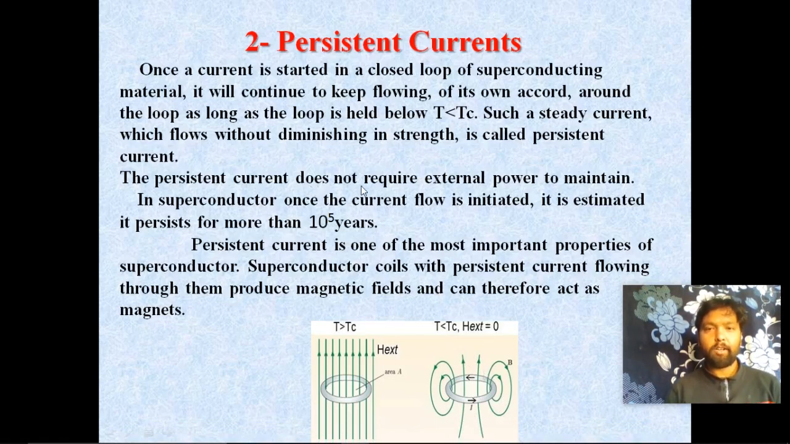The persistent current does not require external power to maintain it. In a superconductor, once the current flow is initiated, it is estimated to persist for more than 10 raised to 5 years. Persistent current is one of the most important properties of the superconductor. Superconducting coils with persistent currents flowing through them produce magnetic fields and therefore act as a magnet.